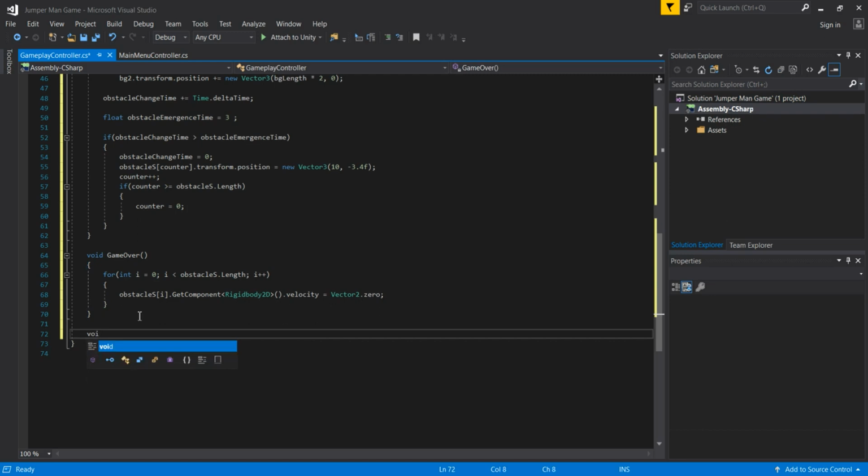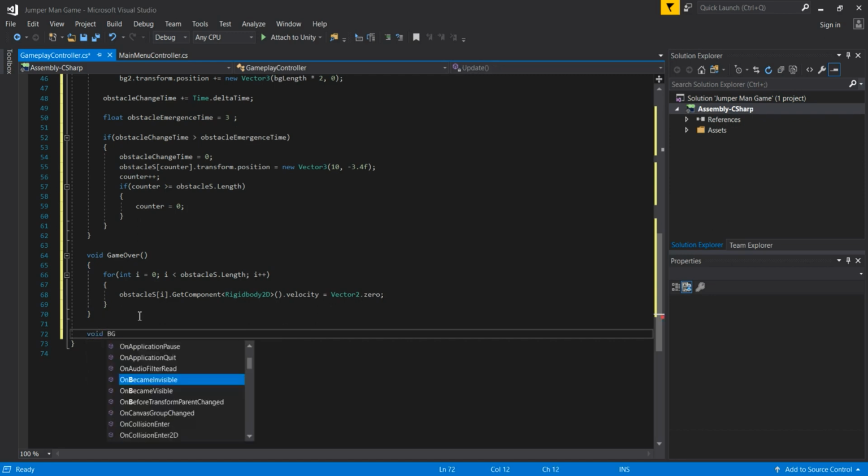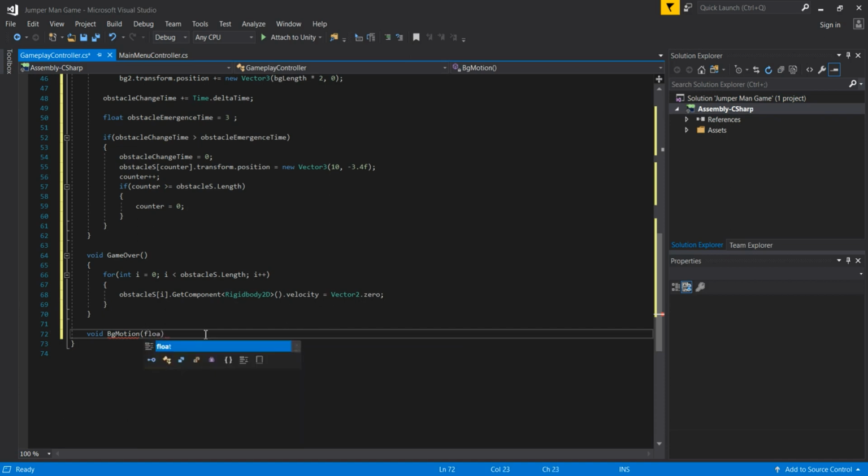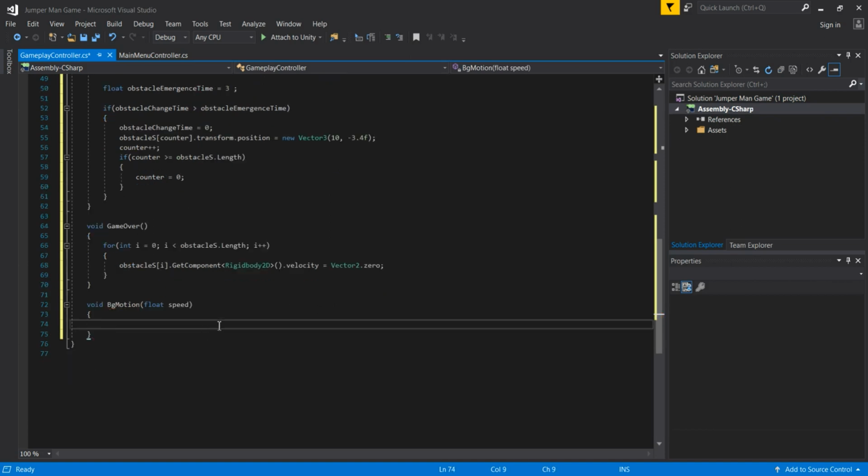And then we are going to create a new method here, which is going to be bgMotion. So I will simply pass here bgMotion, and in this method we will have one argument. So we'll have one float argument. So I'll pass here speed, with the lowercase, of course, at the beginning. So this is going to be the argument of this method, and in this method we are going to manipulate our body1 and body2 movement.